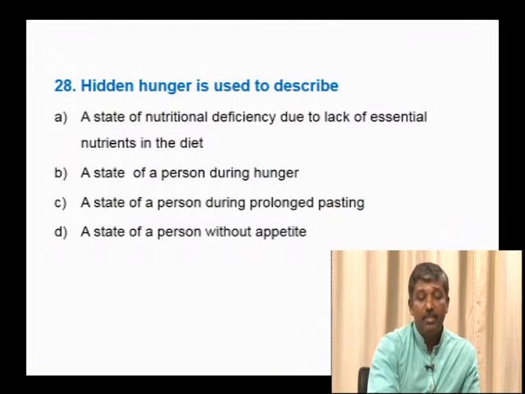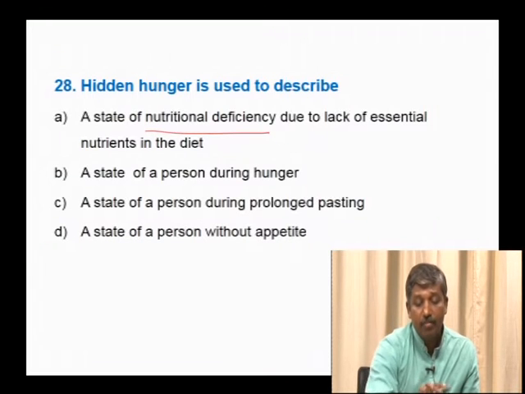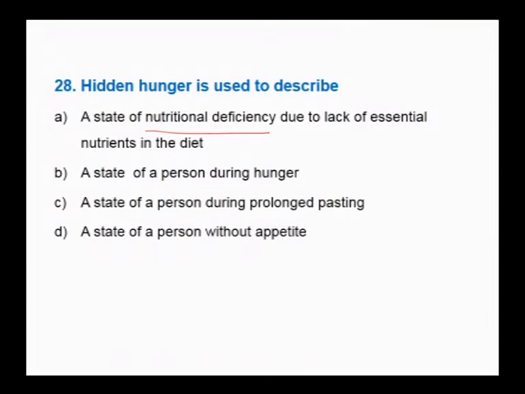Hidden hunger does not mean the hungry status of an individual. It means a state of nutritional deficiency. A person thinks he is taking food sufficiently, but that food lacks essential nutrients, which results in hidden hunger. Hence, it is a state of nutritional deficiency due to lack of essential nutrients in the diet.